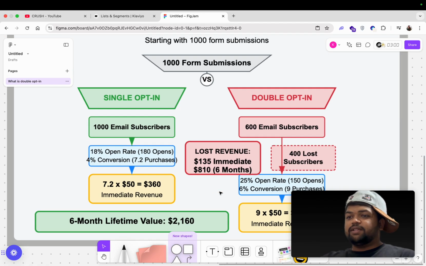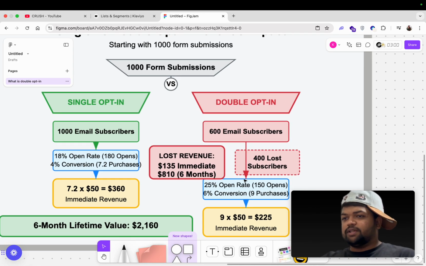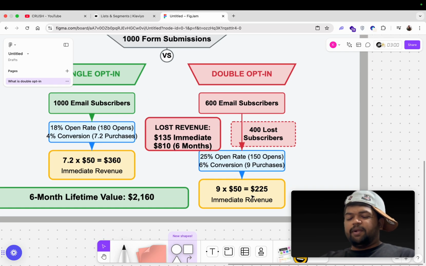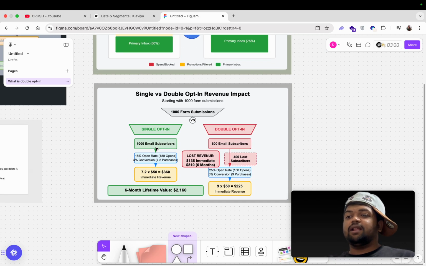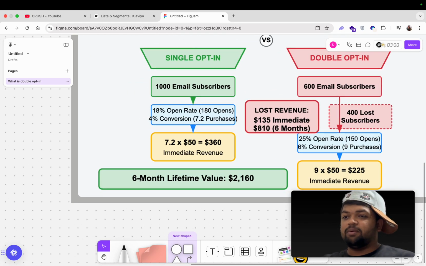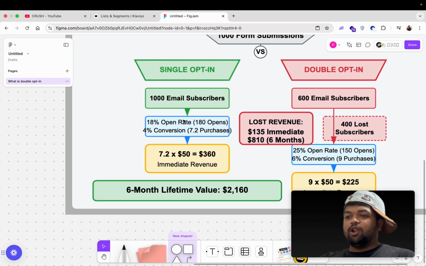Whereas in this case, let's assume that the open rate is high and the conversion rate is also high, because we just lost 400 subscribers and these 600 subscribers are kind of targeted. If we compare, we only generate around $225 in revenue. So you can see that single opt-in is generating more revenue. And if we compare the 6 month lifetime value, single opt-in gets more lifetime value as compared to double opt-in. That's why I recommend single opt-in.